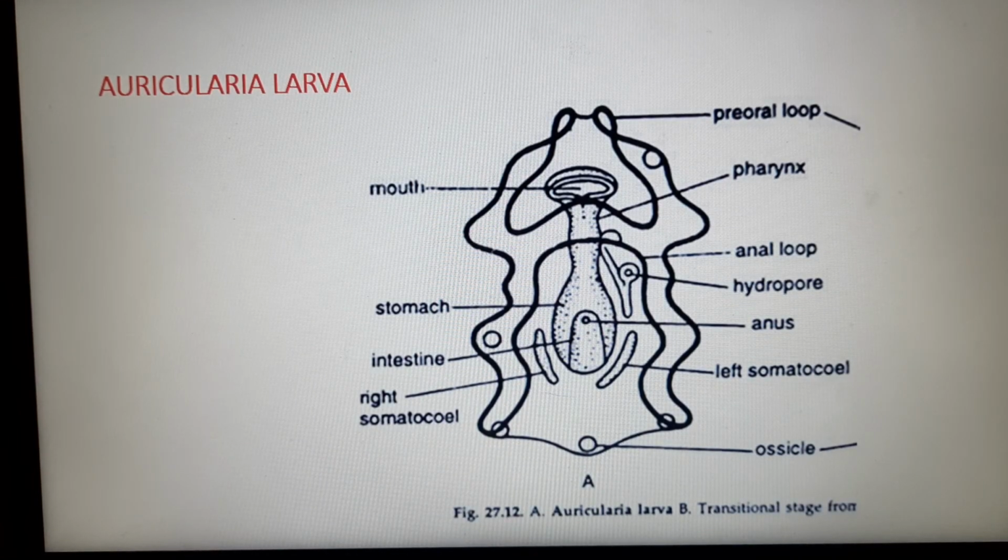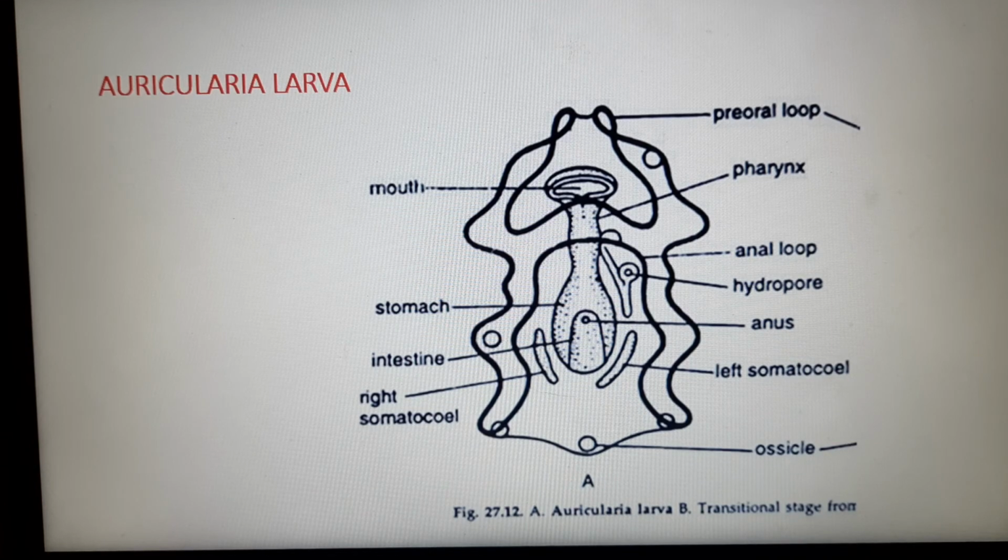Now let us discuss the Auricularia larva. Auricularia larva is the larva of Holothuroidea. It is a little different from the Echinoplutis and the Ophioplutis larvae. Both the Ophioplutis and the Echinoplutis have a number of elongated slender branches which are called arms. But in the case of Auricularia, these arms are not slender and elongated, but quite short.